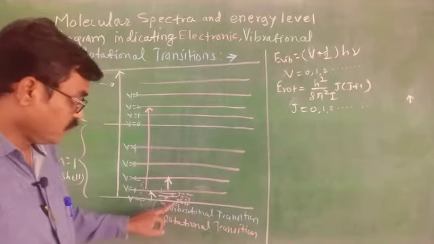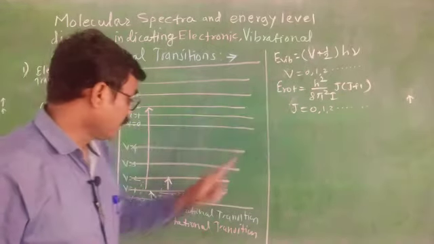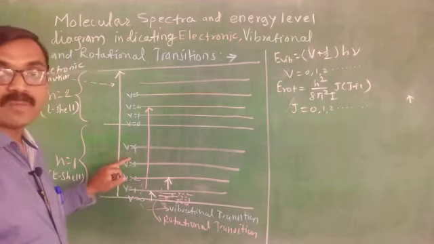The vibrational quantum number V is also 0, 1, 2, 3 and so on.